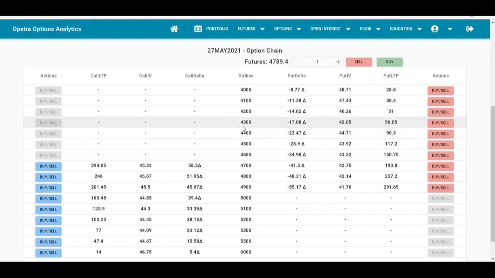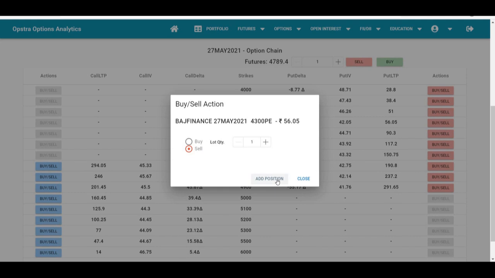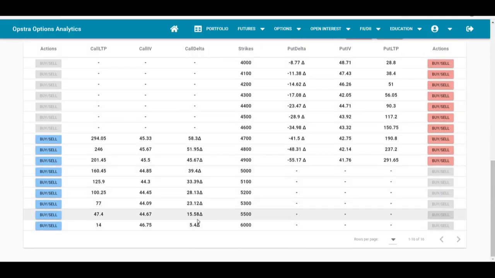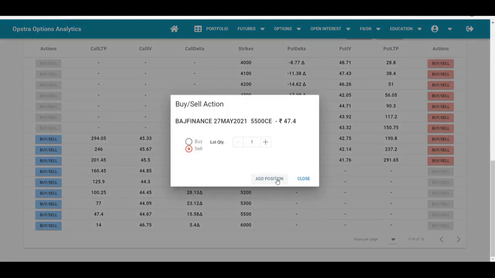So put with a 17 delta is 4300. So we'll go ahead and sell one put of 4300. And then call close to 17 delta is 5500, which is actually 16 delta, but given this is a round figure, we'll go ahead and sell this one.